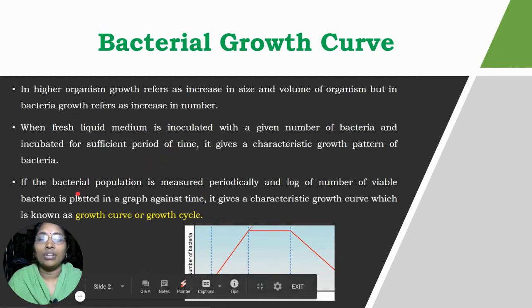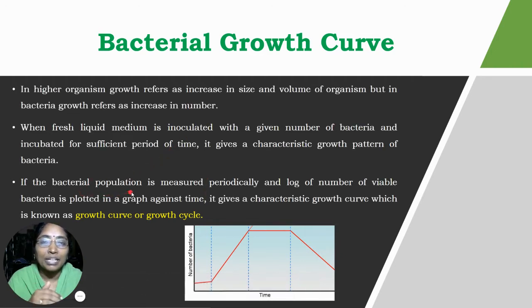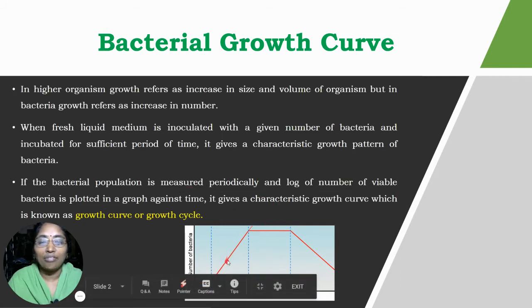When the bacterial population is measured periodically, we take the incubation time, how much time we have incubated, and the log number of bacteria. These two values, when represented in a graph, give us a graph like this, and this type of graph is known as the growth curve or growth cycle.